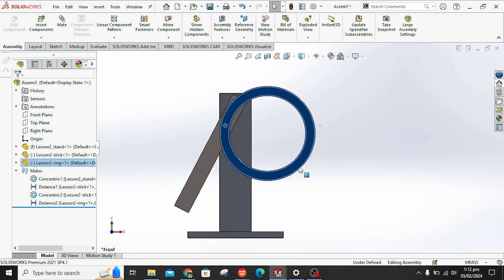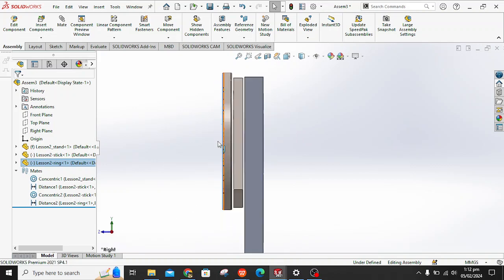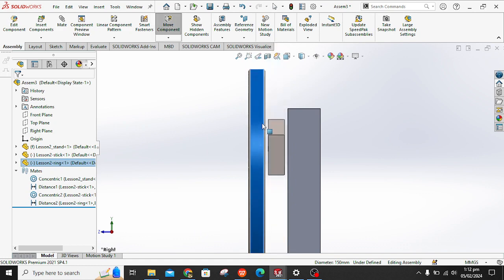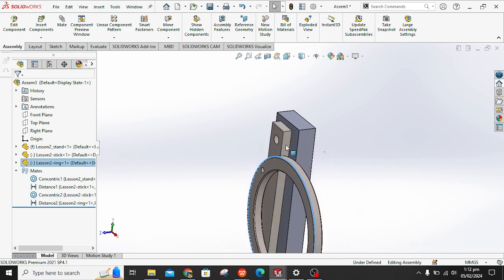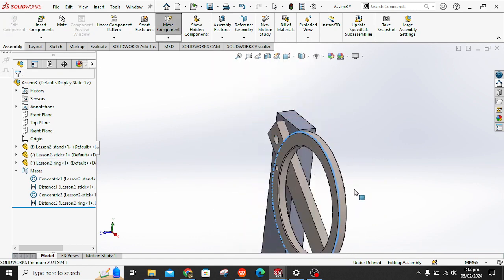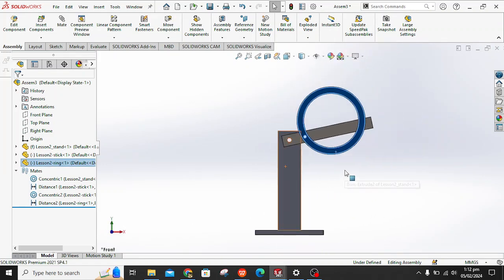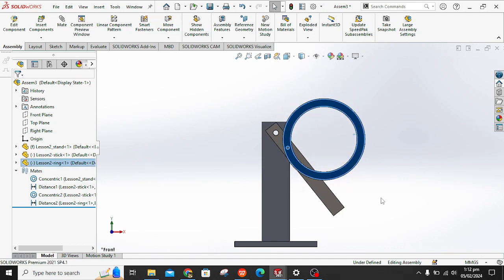So now if you see, this is our assembly. It is a simple assembly. I don't want you to make too many components in this assembly, but it gives motion. See, the whole pendulum is moving, and this is how you use mates and assembly. This is how you generate an assembly to see how your components are working. Are they working nicely or not? Are they properly attached, and what's the distance? What's the total distance from one piece to another?